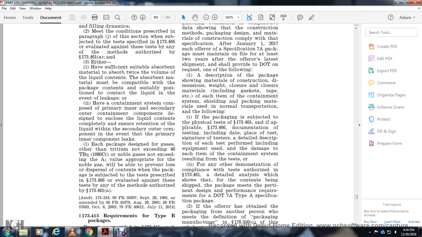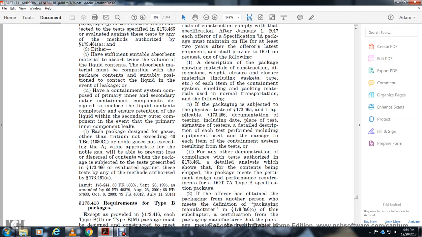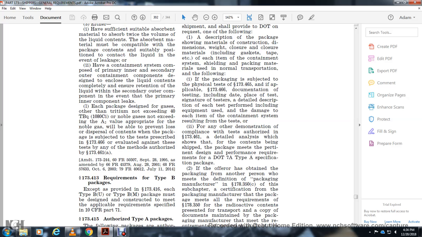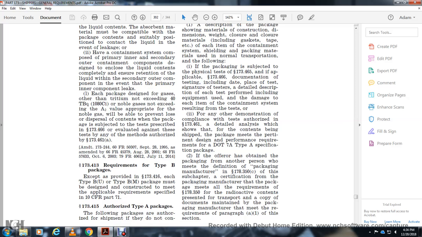Obtained with the packaging, any other packaging meets the definition of the packaging manufacturing 178.350 subchapter. Certification for the packaging manufacturer for the packaging must meet all the requirements of 178.350 for the radioactive contents prescribed in the transport. A copy of the documents maintained by the packaging manufacturer that meets the requirements of paragraph A1 of this section.